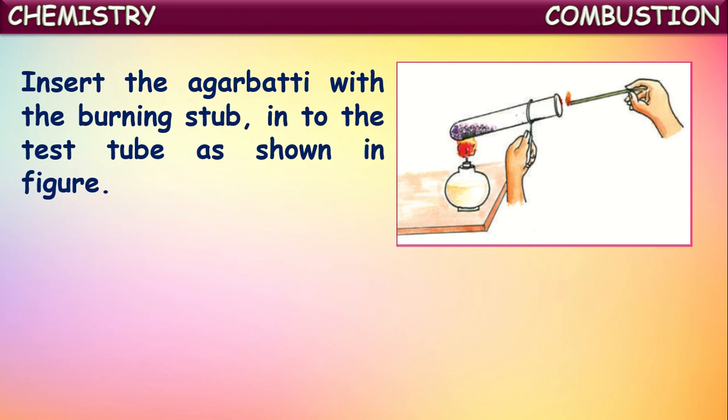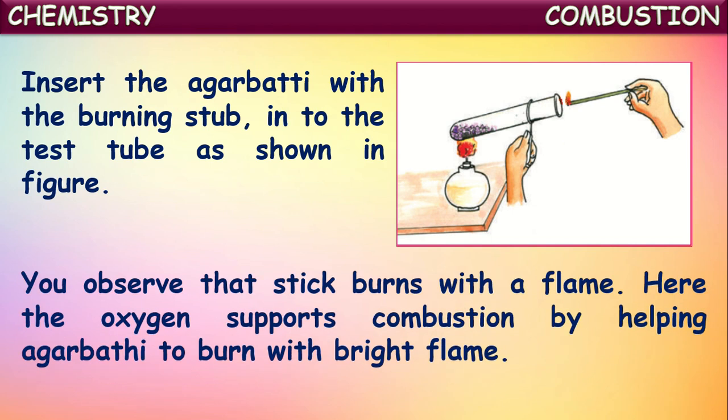If we insert the burning stub of that agarbatti at the mouth of this test tube, what happens? We observe that the incense stick starts burning with a flame. Why? Because the oxygen gas produced from potassium permanganate supports combustion by helping the agarbatti burn with a bright flame.